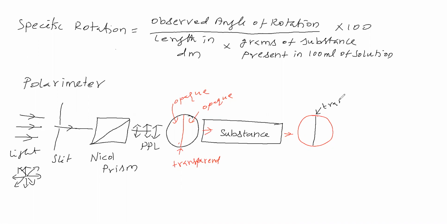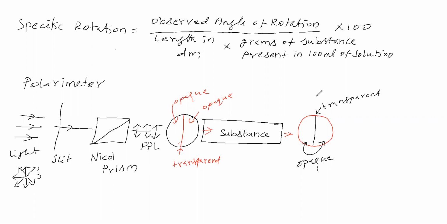The rest of the part is opaque. Now we will consider that this transparent part is parallel to this transparent part. Like this we will keep initially.